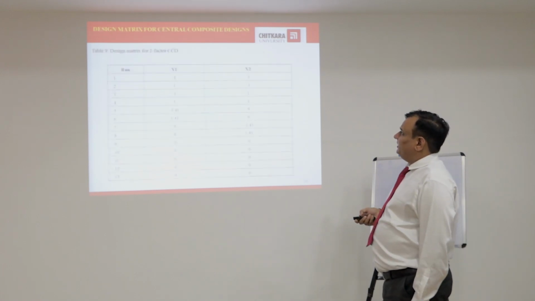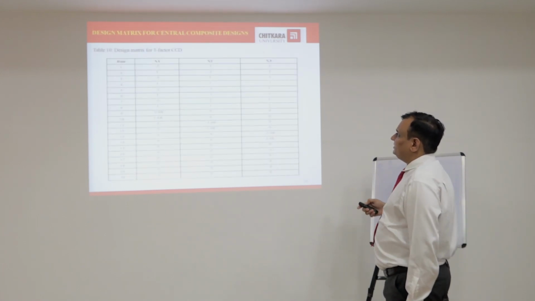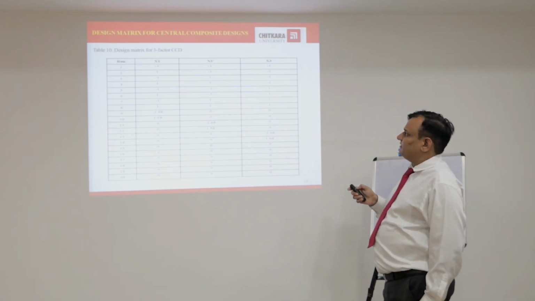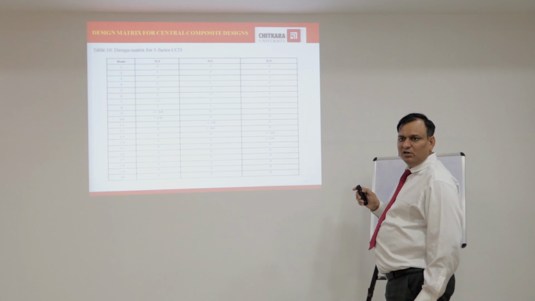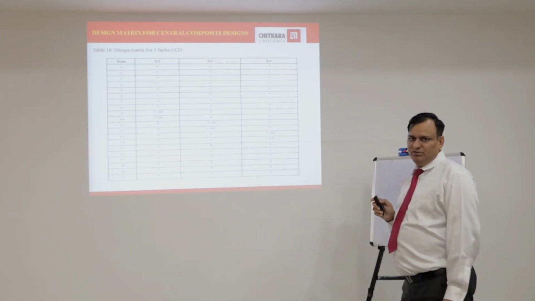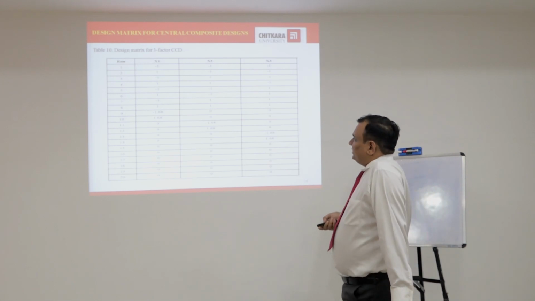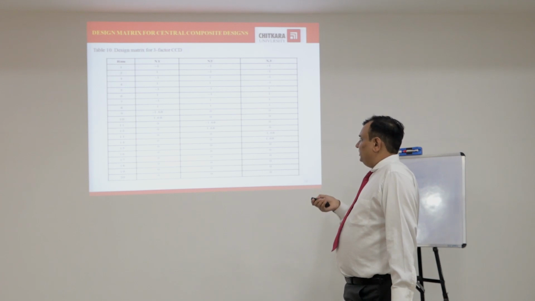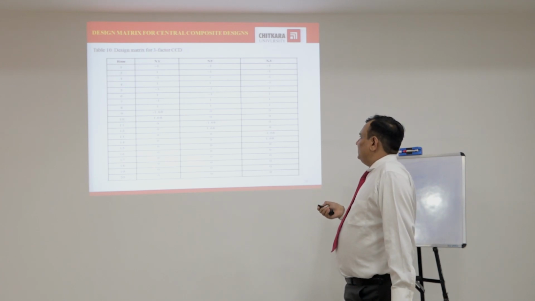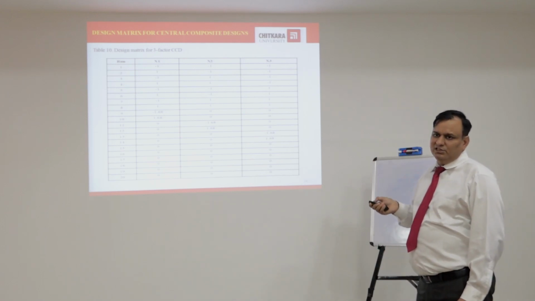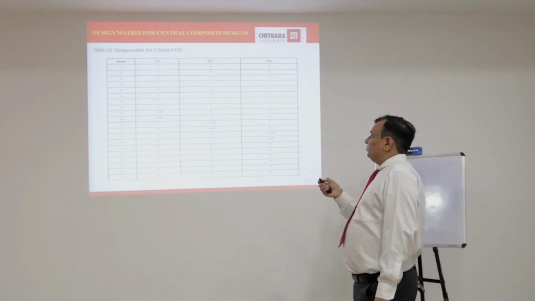And this is the design matrix for 3 factor CCD. This is the design layout for 3 factors x1, x2 and x3 in central composite design, in which there will be 20 batches we have to prepare. And we will study, as I discussed in the earlier slide, at 3 factors, the value of alpha will be -1.68 and +1.68. Accordingly, we will study all these independent factors and prepare batches according to this layout.